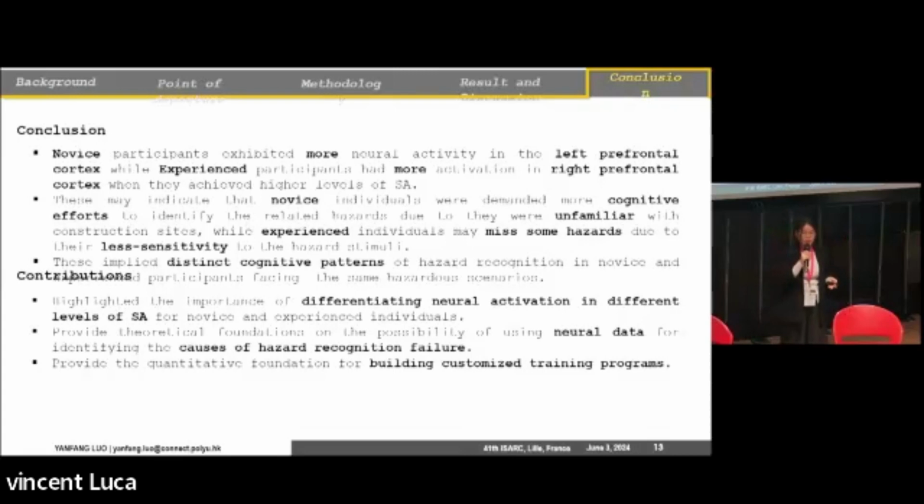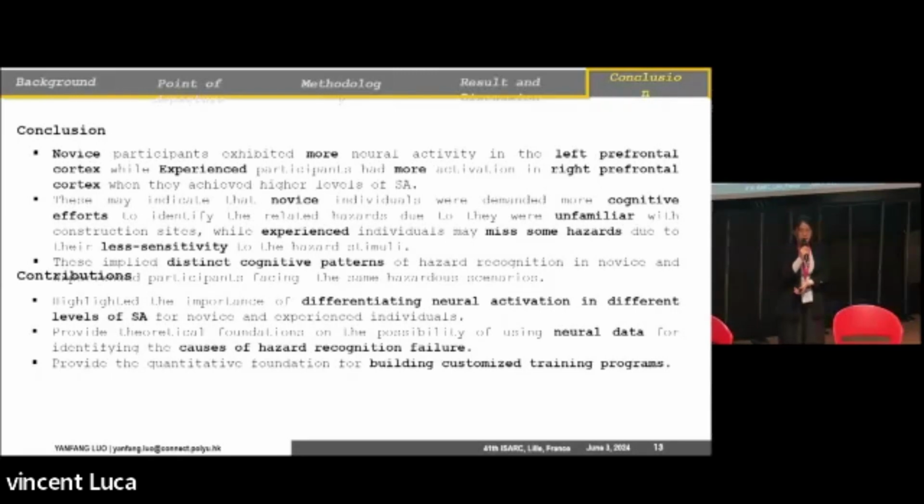This may indicate the novice participants demand more cognitive effort to identify the related hazards because they are unfamiliar with the construction site. But the experienced ones are already familiar with the construction site, so they have less activation. They also may miss some hazards because they are less sensitive to the hazard stimuli.